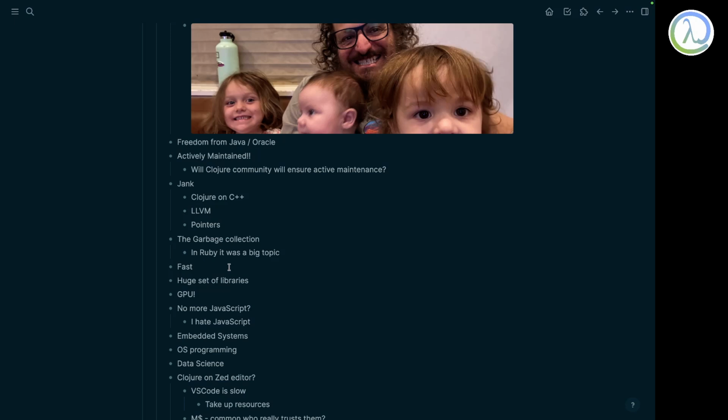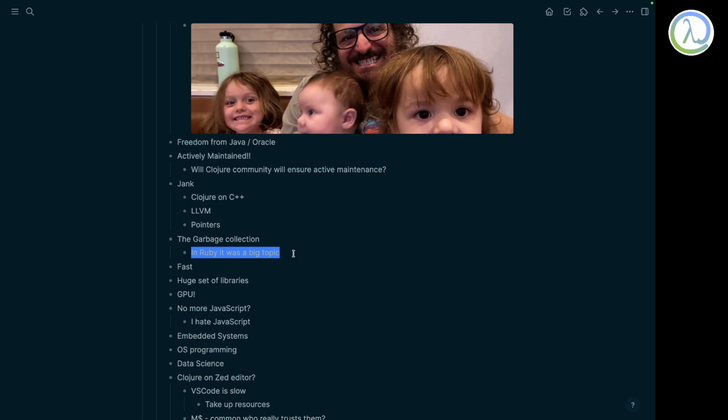And of course, you don't have garbage collection in Rust. When I was actively coding in Ruby, and even now I still write web apps, but I'm more concentrating on Clojure and data science because that's where my money lies now. Putting in a new garbage collector was a big topic and was promoted so much. In Rust, you don't need to do that.